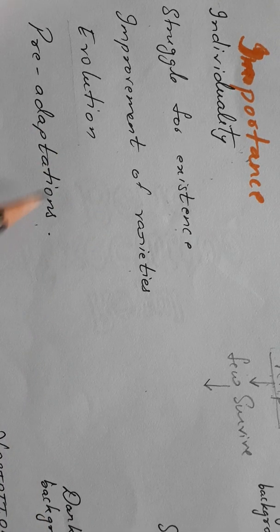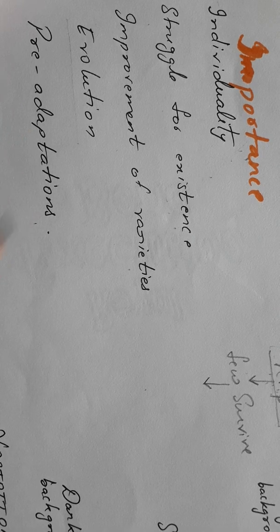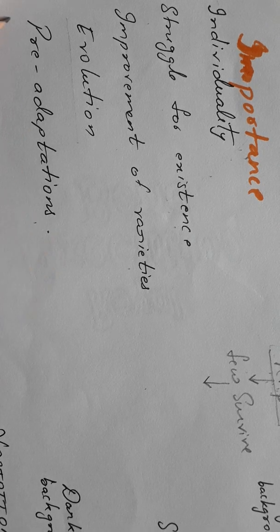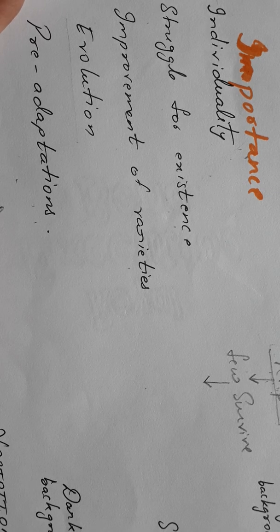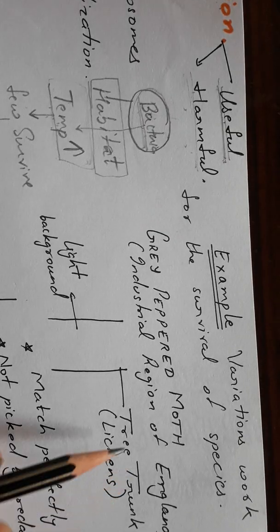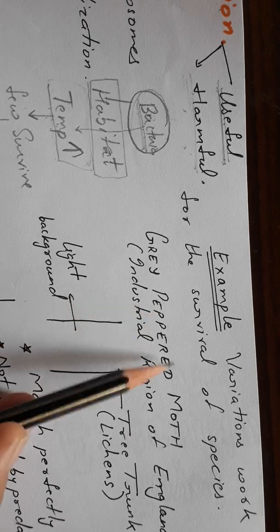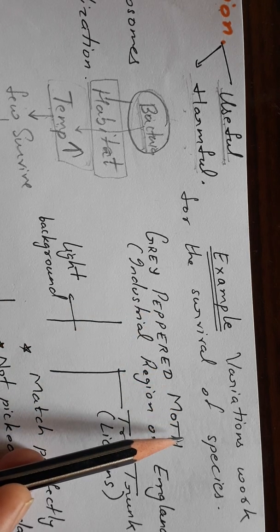When changing environmental conditions are there, the organisms adapt, they change themselves and make themselves fit to survive in those changing environmental conditions. So variations are very important, especially the useful variations which lead to the survival of the living organism. We will discuss one more example of how variations work for the survival of a particular species.